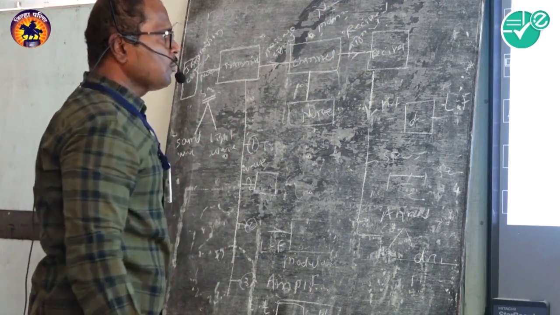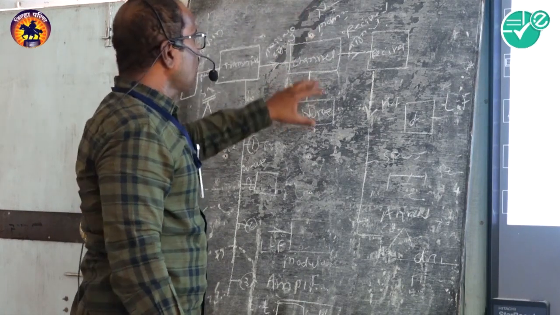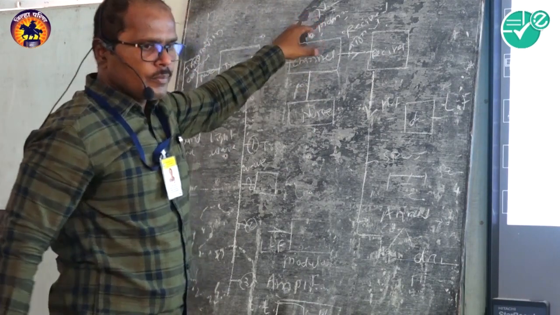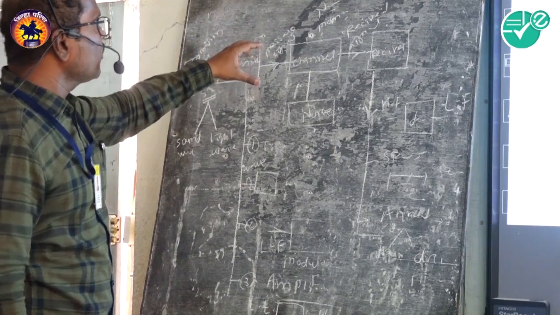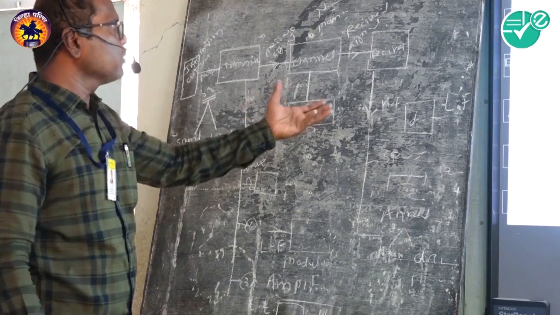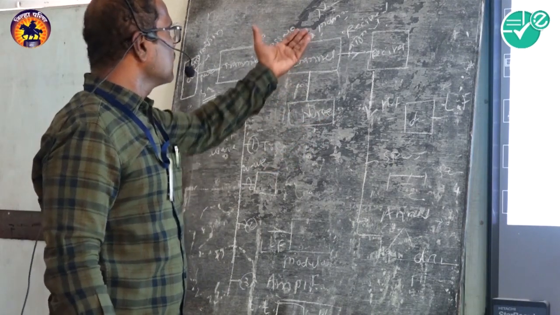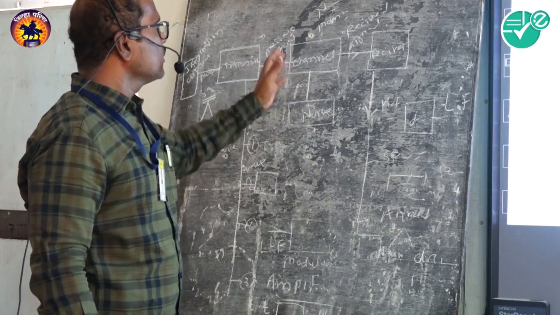What is natural? Suppose there is a rainy season, so it is natural noise. And what is man-made? Any fluctuation of current or voltage near your receiver is called man-made, an alternative signal that is disturbing the channel.